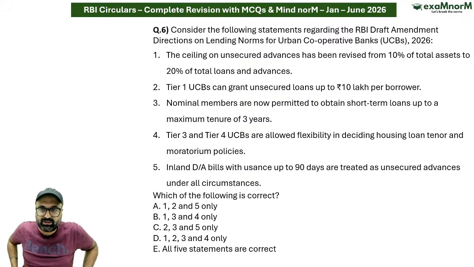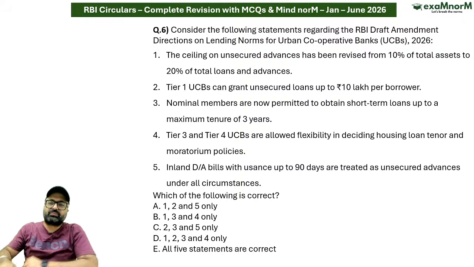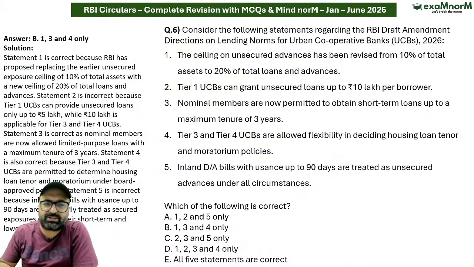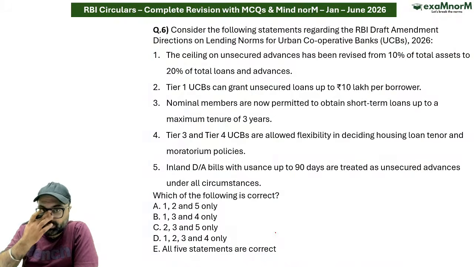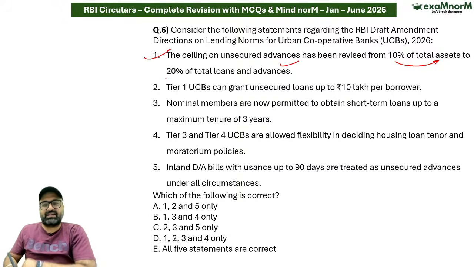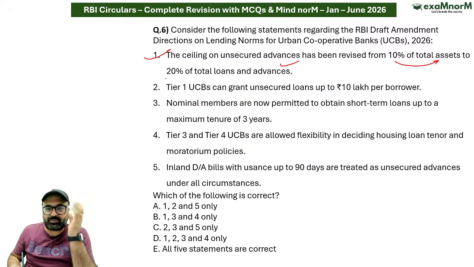अगला question देखो. Consider the following statements with respect to the RBI amendment for urban cooperative banks. Easy question है. Directly will jump to the answer. The ceiling on unsecured advances has been revised from 10% of total assets to 20% of total loans and advances. ये बिल्कुल ठीक है. पहले सीलिंग था कि भैया 10% तक का आप टोटल लोन दे सकते थे अनसिक्योर्ड, और अब 20% तक दे सकते हैं. Tier 1 capital can grant unsecured loans up to 10 lakhs only.